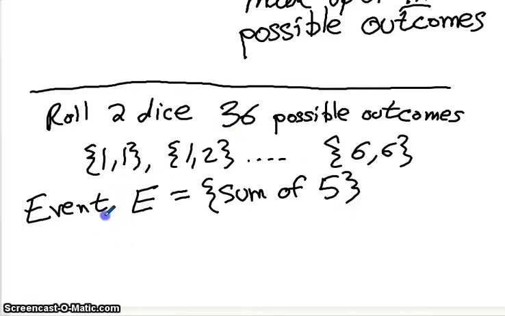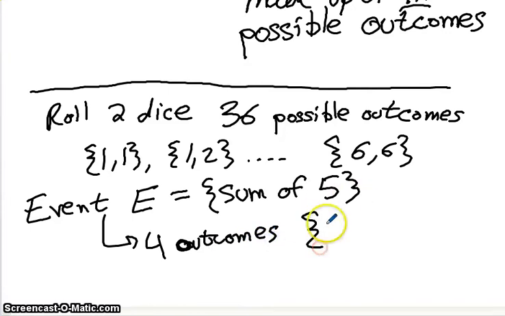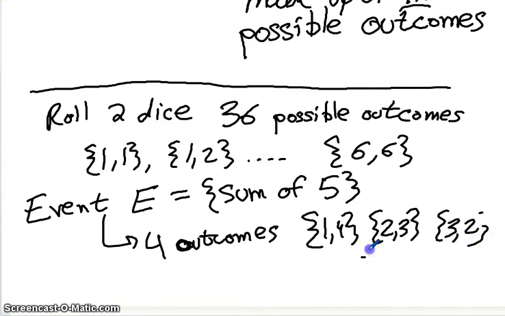Well, that event has 4 outcomes, namely 1,4, 2,3, 3,2, and 4,1. So those are the 4 possible outcomes that make up event E.